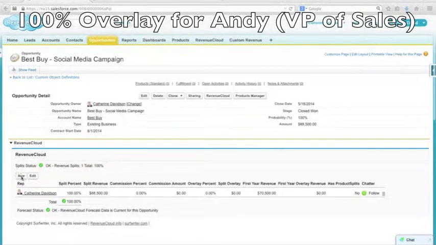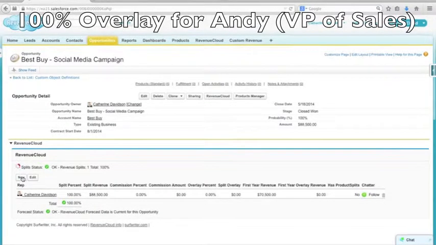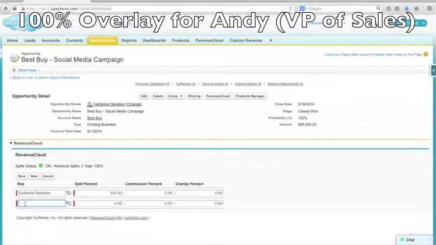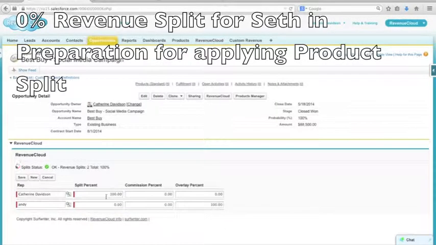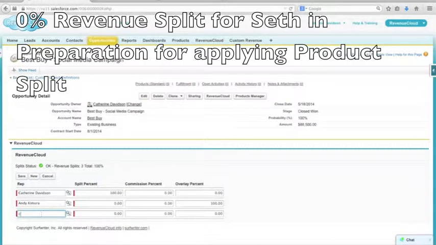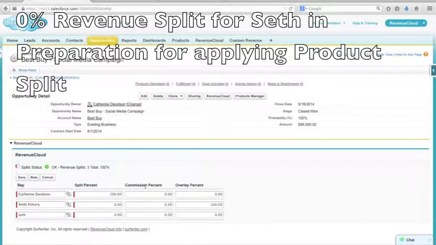It's only going to take a few clicks for Catherine to set this up in RevenueCloud. She enters the 100% overlay for Andy. And for Seth and Steven, she enters 0% splits at the opportunity level in preparation for configuring their product splits.